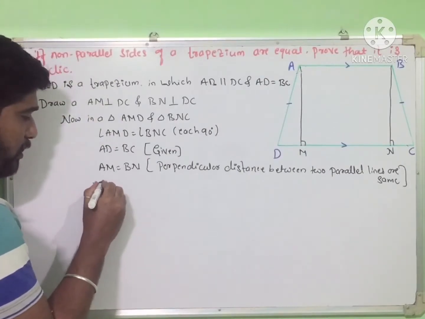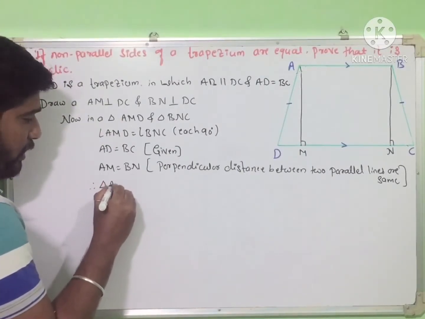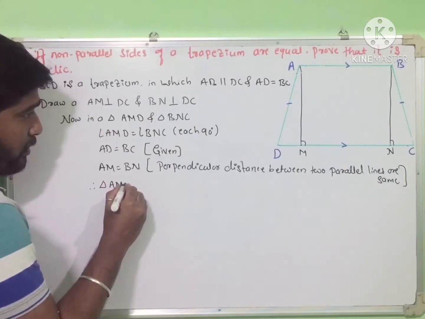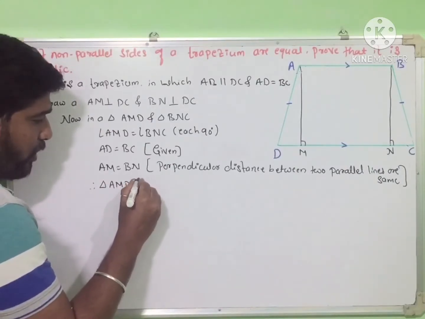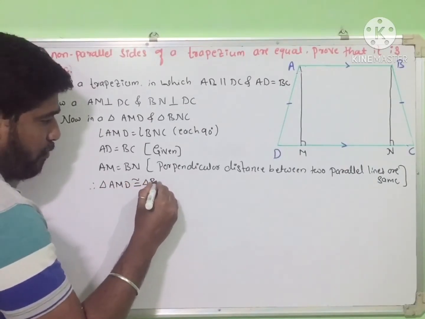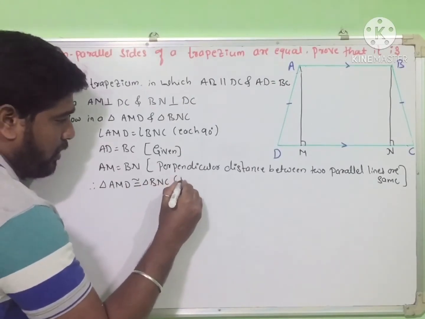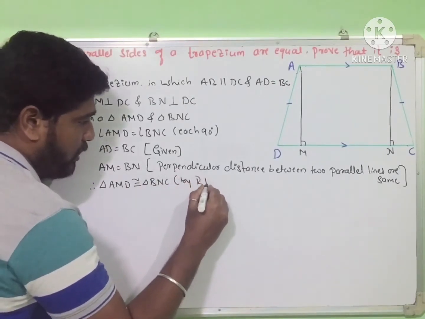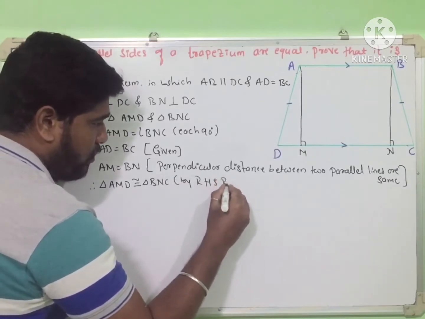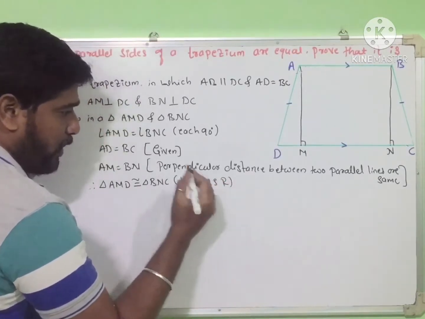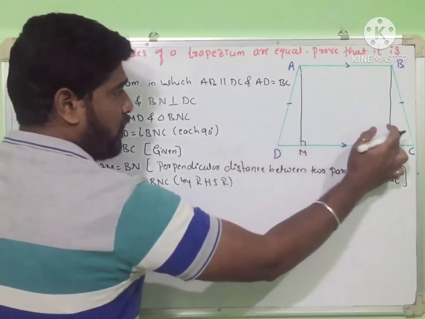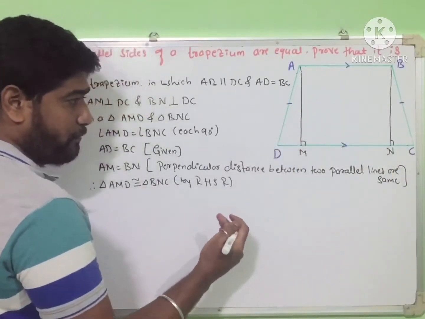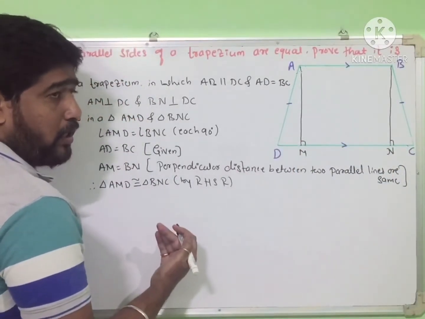So therefore triangle AMD is congruent to triangle BNC by the RHS rule, right angle hypotenuse and side. So these two triangles are congruent to each other. It means their corresponding parts are equal.